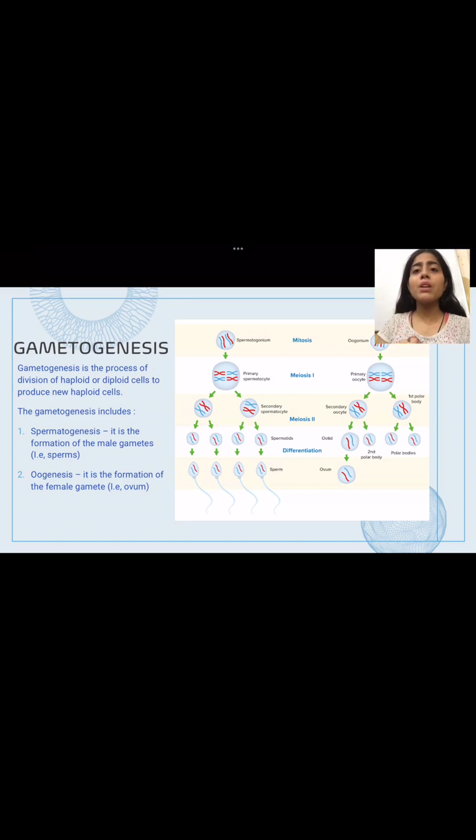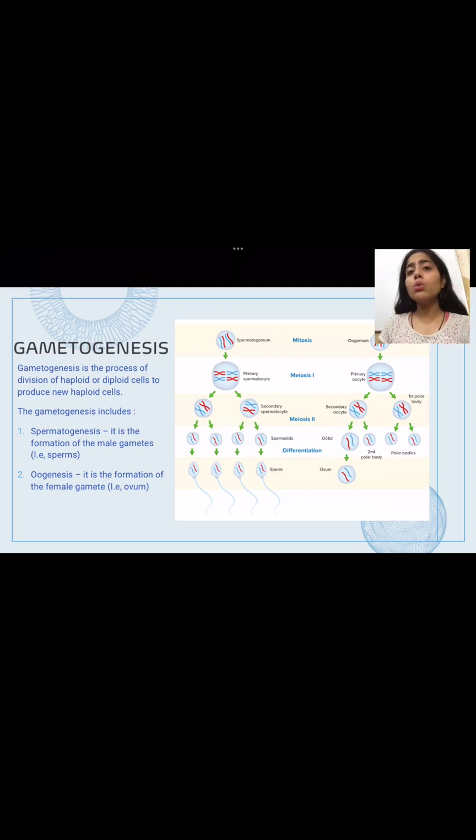Spermatogenesis involves a cascade which involves spermatogonium, then a primary spermatocyte which gets divided into secondary spermatocyte, and that forms the spermatids. After the spermatids are formed, they get differentiated into sperm, and this differentiation from spermatid to sperm is known as spermiogenesis. The whole process is spermatogenesis.